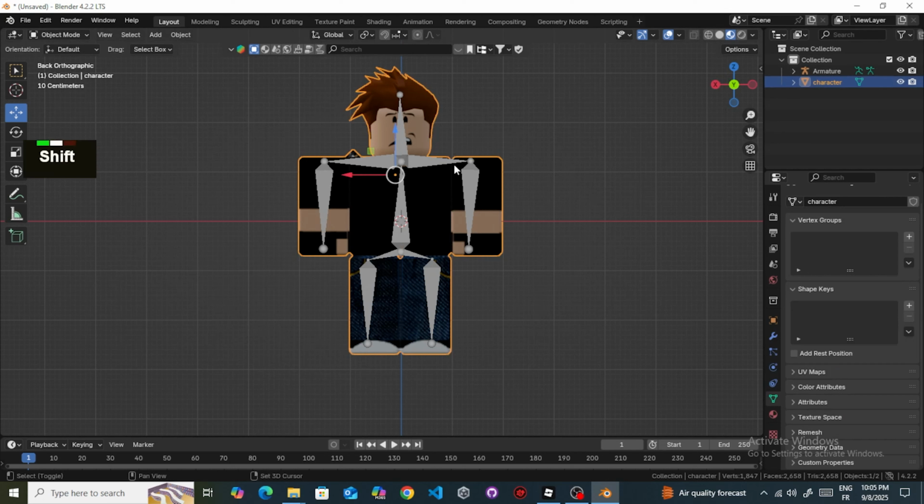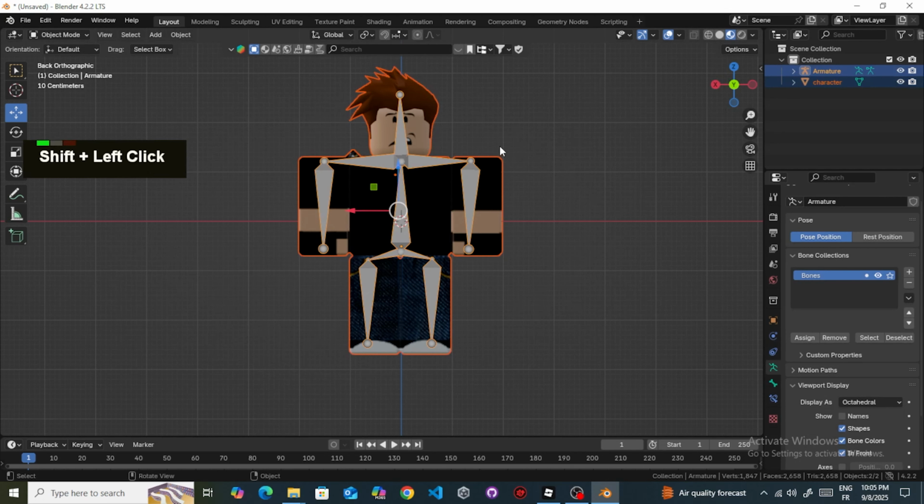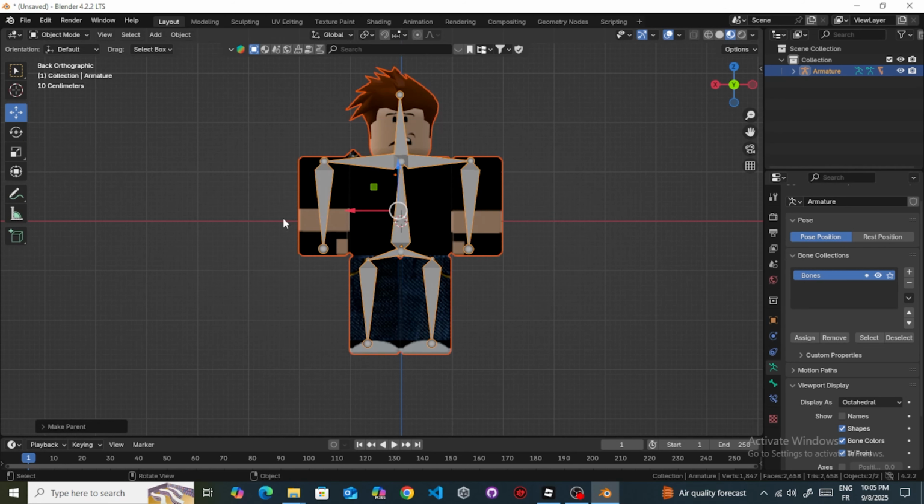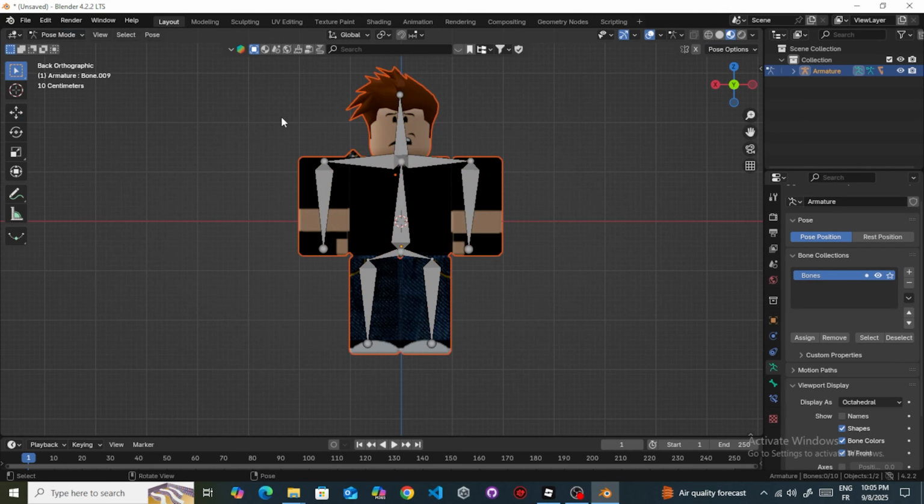When you're done, select your character first, then the armature. Press Ctrl plus P and choose with automatic weights. This links the mesh to the bones. Now switch to pose mode, and we can start animating.